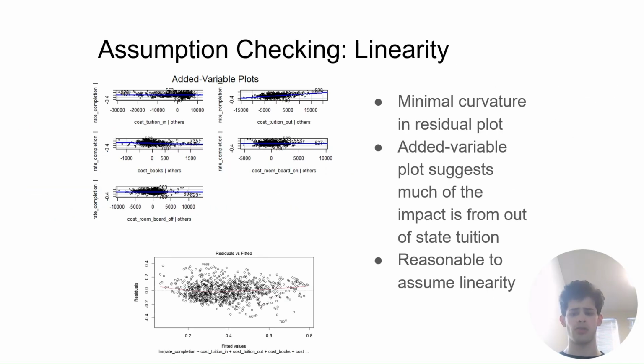Looking at some assumption checking for linearity, there is minimal curvature in the residual plot, and while the added variable plot suggests much of the impact is just from out-of-state tuition, it's reasonable to assume linearity, and to this point, we're going to keep all variables.